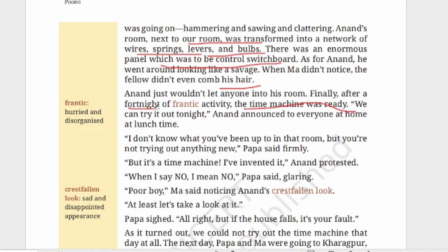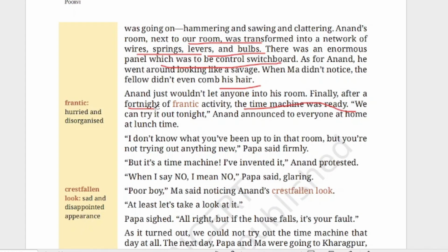Okay. I don't know what you have been up to in that room, but you are not trying out anything new, Papa said firmly. So Papa, no, he was doing something new there in his room, but he said that nothing should be experimented there. But it's a time machine. I have invented it, Anand protested. Protested means he said against it.